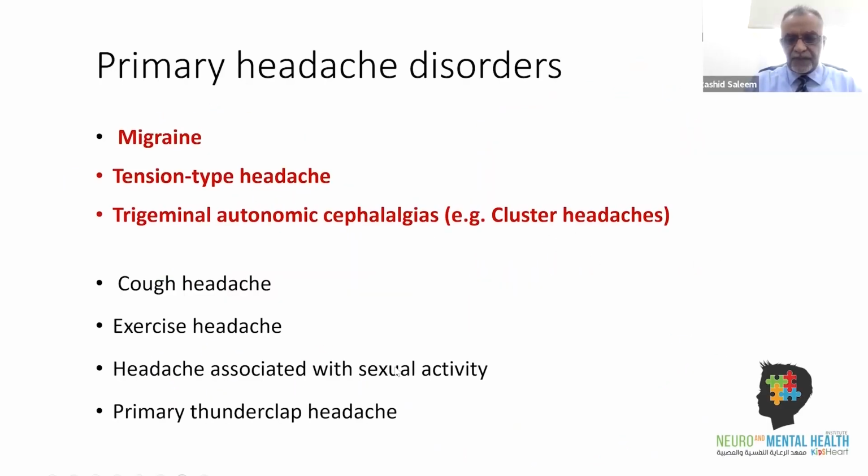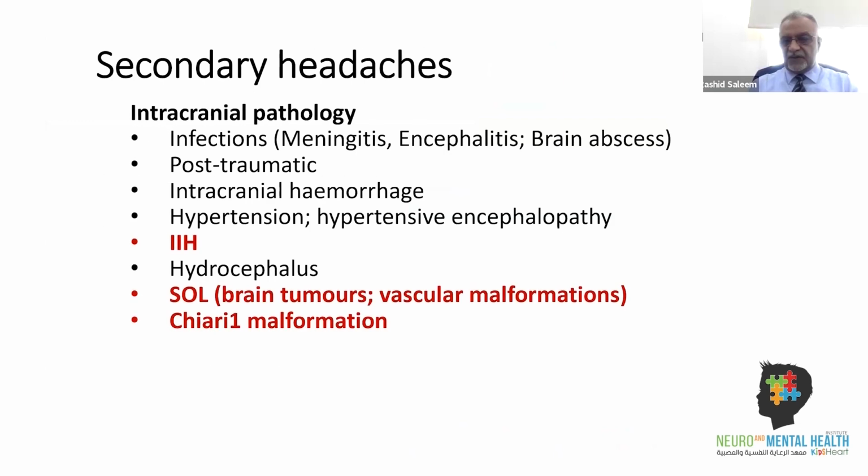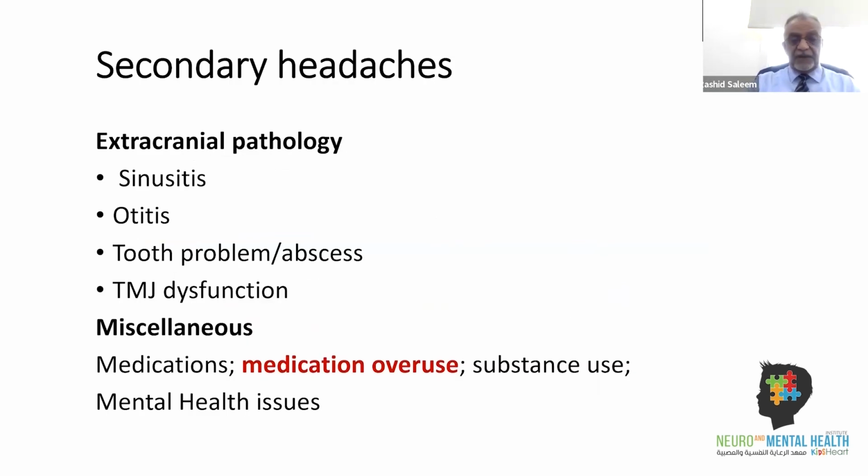Okay, so we know that primary headaches are a long list, but we want to be sure about at least three causes: migraine, tension type headaches, and trigeminal autonomic cephalalgias, primarily cluster headaches. Secondary, we know there can be intracranial causes and extracranial causes. Of particular interest are intracranial infections, idiopathic intracranial hypertension, hydrocephalus, space occupying lesions, and Chiari malformation. Now, one in this group I have highlighted is medication overuse headache, very common and generally overlooked, and very important to know about for the purpose of management.